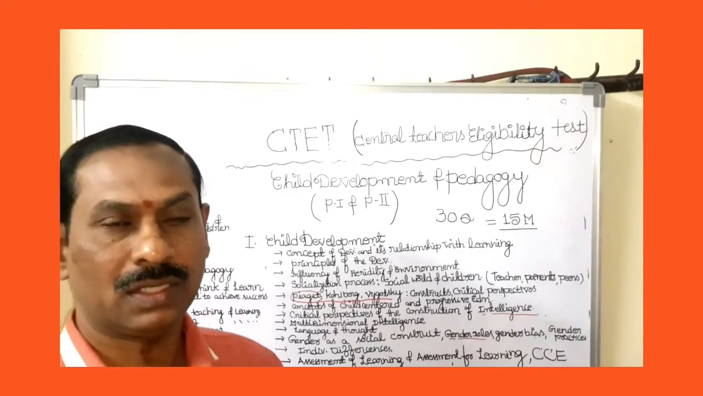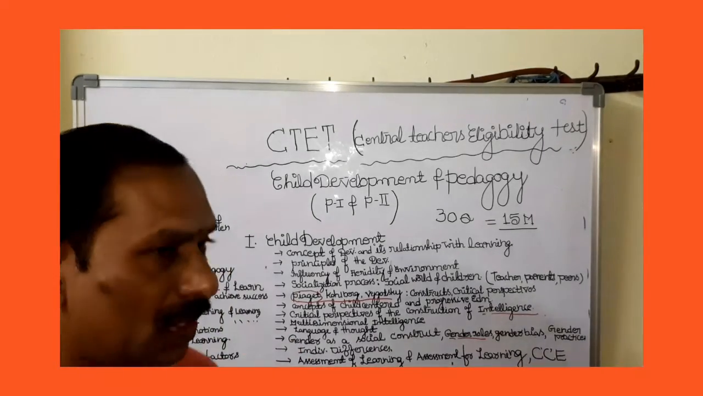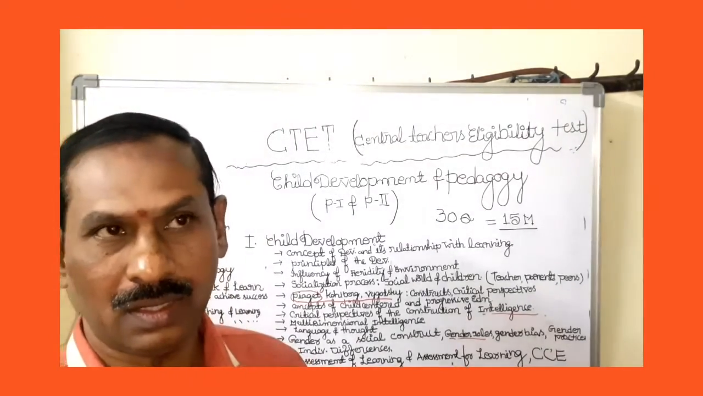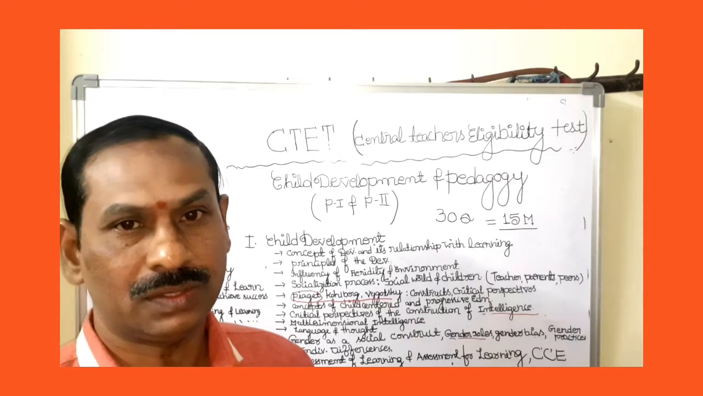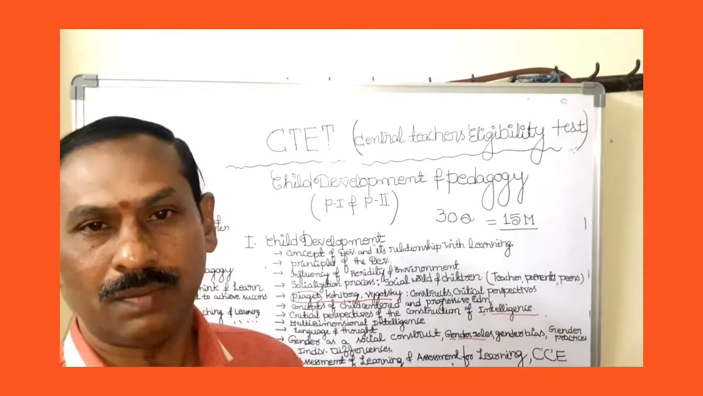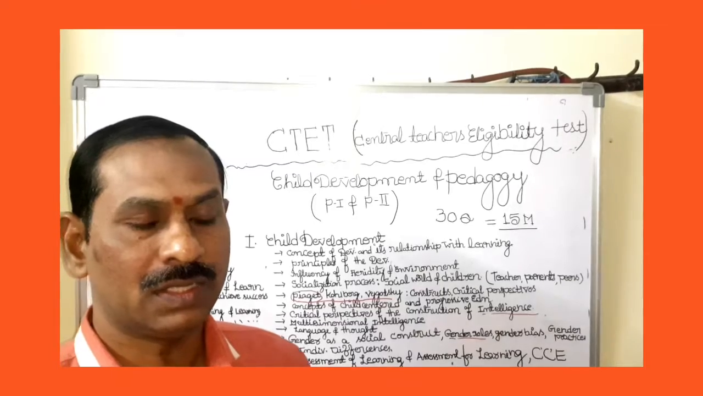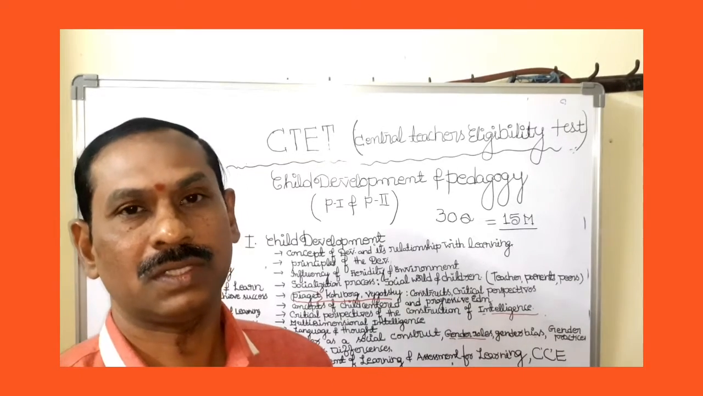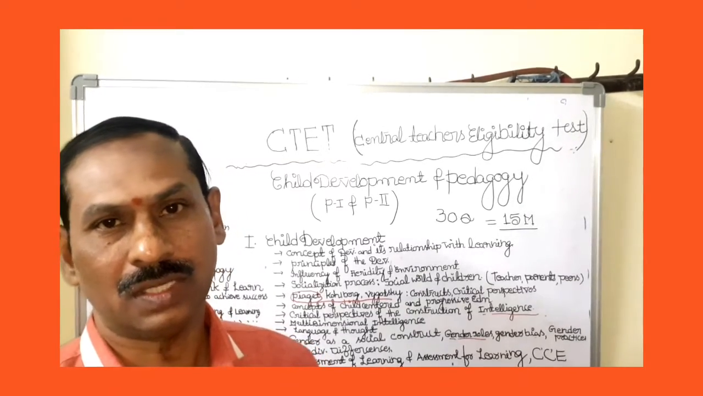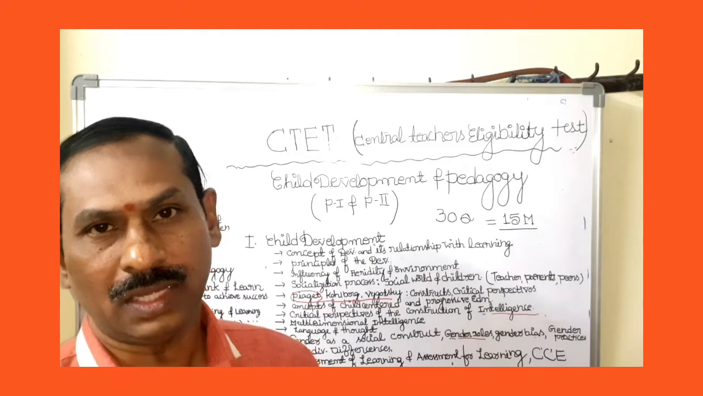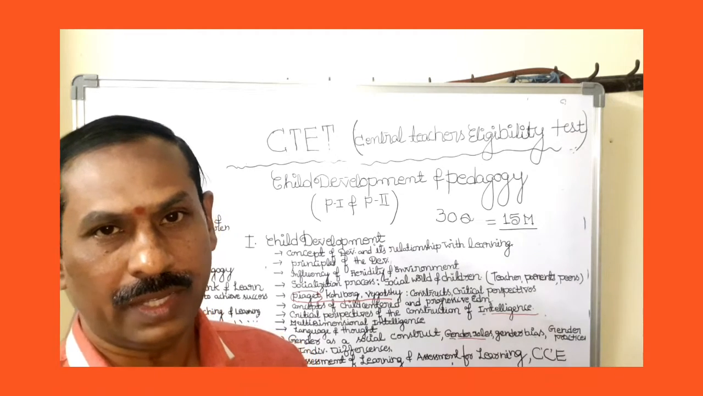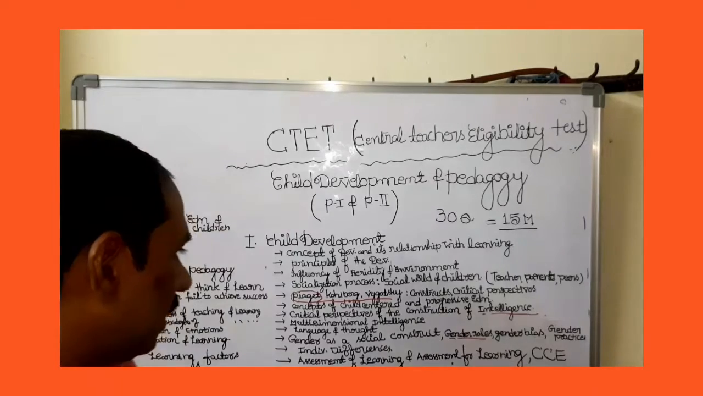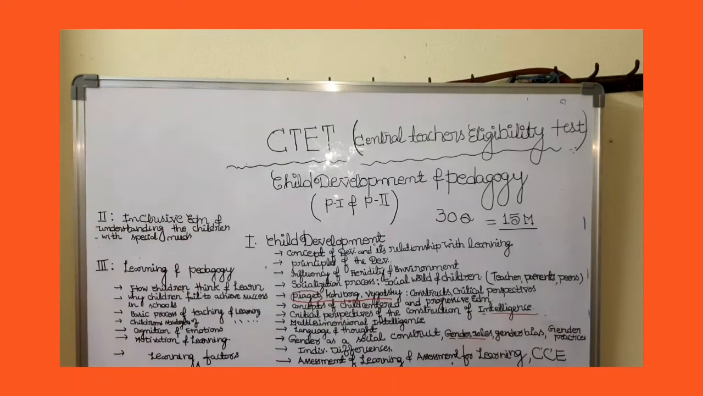And in which areas these individual differences occur, like personality, aptitudes, attitudes, or intelligence, whatever it may be. There are several factors. There is a lot of difference between two persons in several aspects, like intelligence, personality, aptitudes and attitudes, etc. Those topics will be discussed in this particular area.